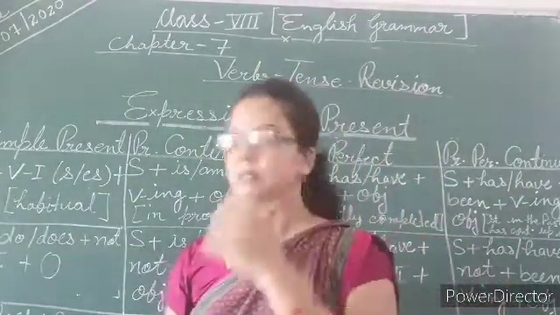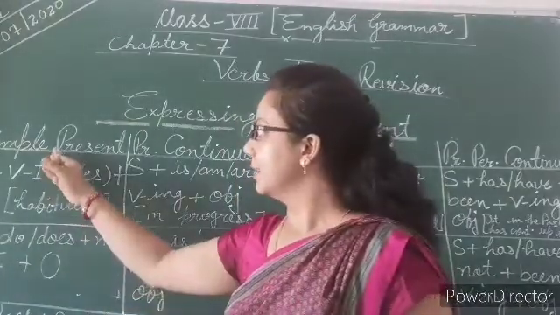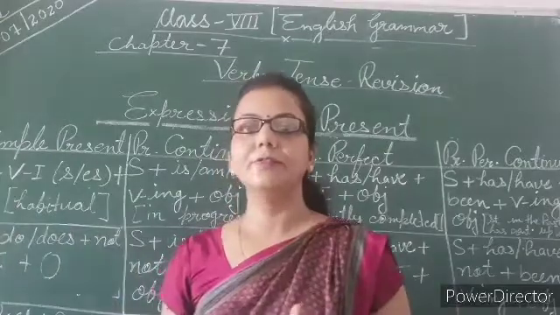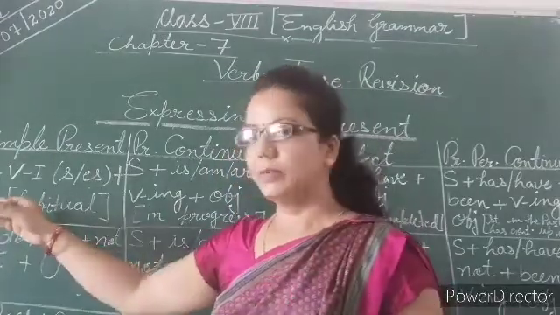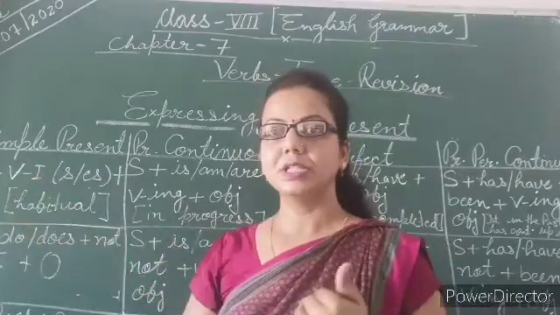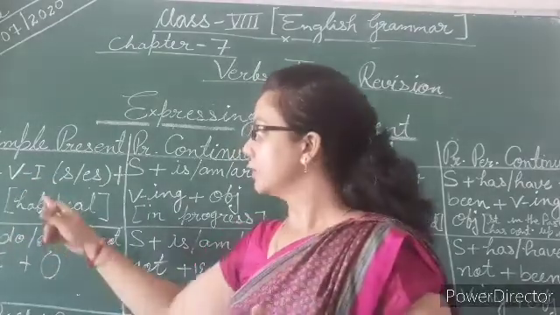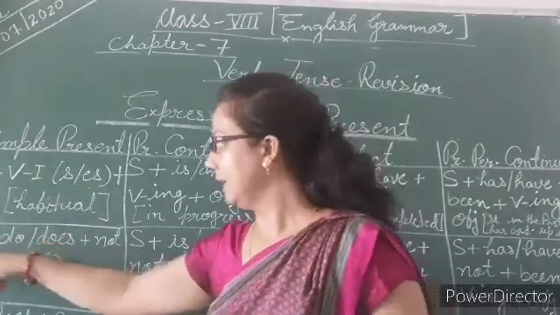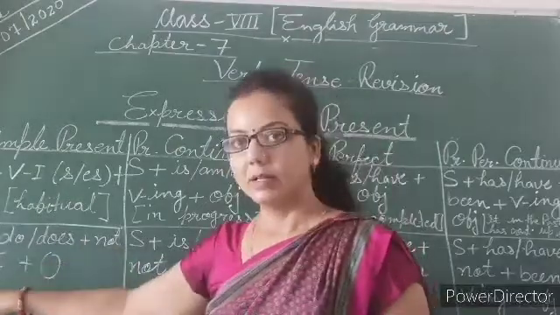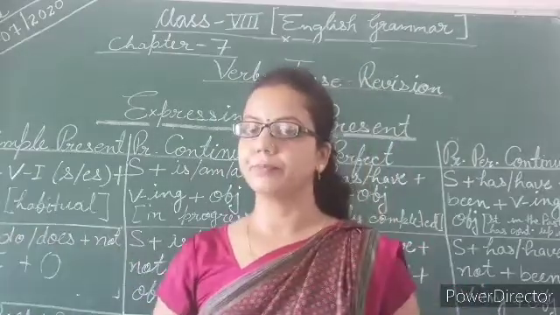So my dear students, just change the given sentence which we used in simple affirmative form, just convert it into negative. In positive or affirmative, it was he loves ice cream. So now he does not. Yes, he does not like ice cream. So this is negative form.